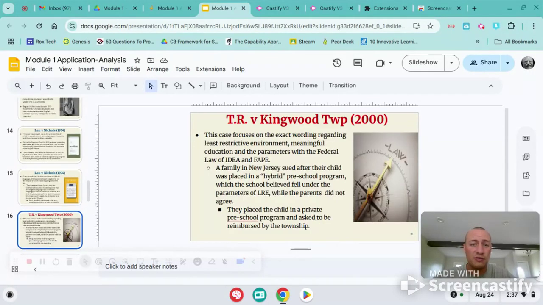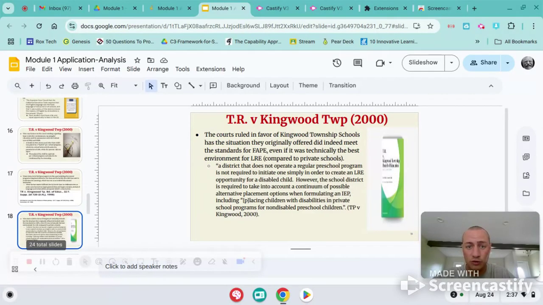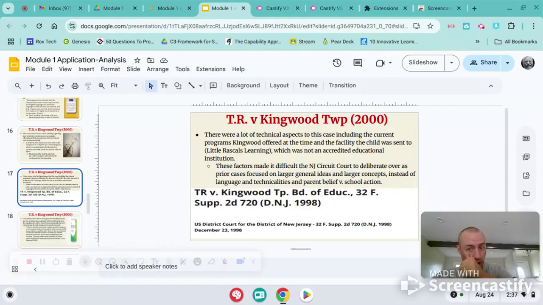So the next one we're going to have is TR versus Kingwood Township. This is in regards to least restrictive environment. This was a student that was diagnosed as handicapped, and their parents thought that the school did not provide the least restrictive environment, so they sent their child to private school, where they thought the environment would be better. It goes all the way to the New Jersey Circuit Court, right, that deliberates over it, and the Circuit Court talks about how, yes, technically the school did provide an environment for the student that was very least restrictive, but they have to now take it case by case.